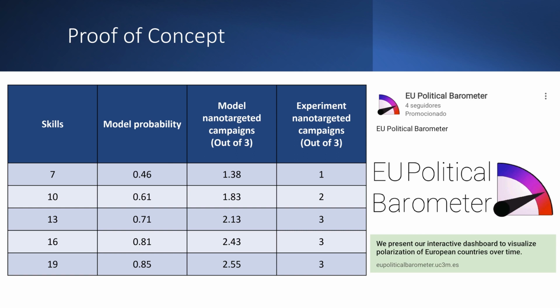All the 3 campaigns using 13 skills or more nanotargeted the 3 users. At the right, we show the ad creativity we used for the campaigns. My co-authors were able to do this in Facebook in the past, using their own interests, only accessible to them. But this case is fundamentally different, because here the location and skills are public, enabling anyone to nanotarget LinkedIn users whenever they have a sufficient number of skills listed.